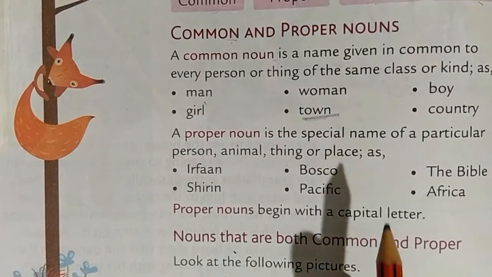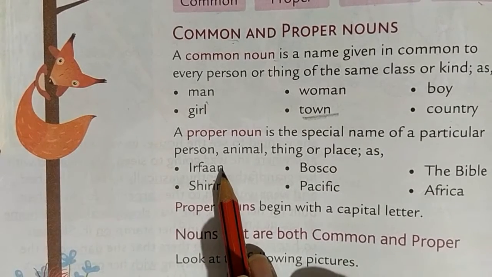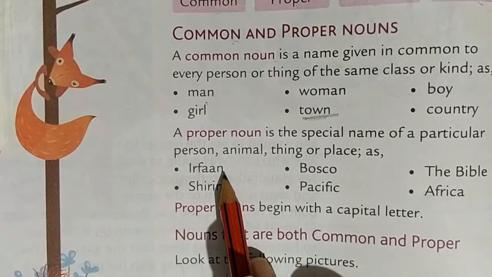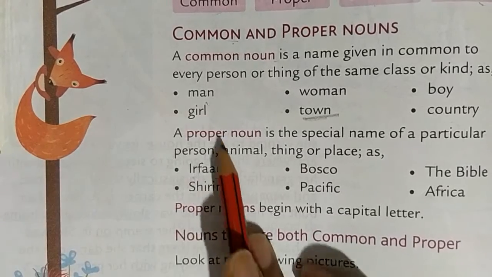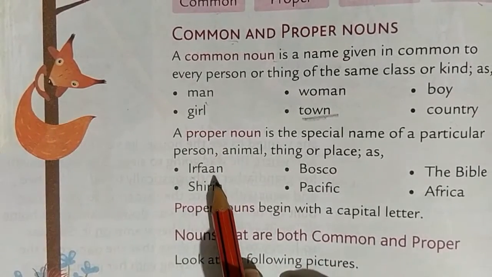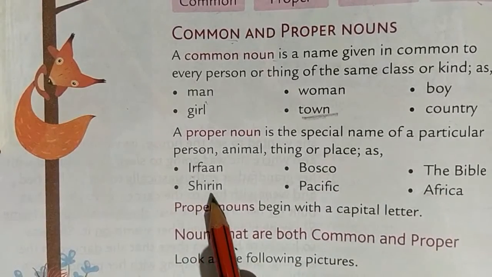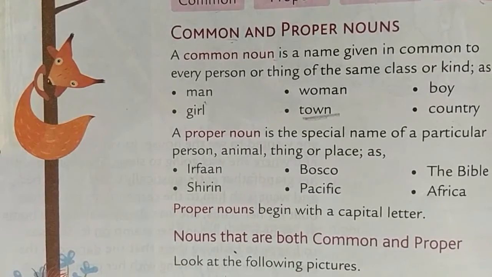Keep that in your mind. Irfan. Irfan is the name of a boy, or it can be the name of a man. But when that boy or man has a name, that name will come under proper noun.